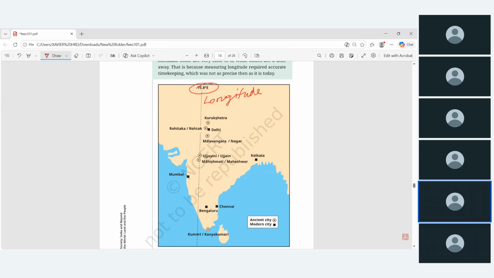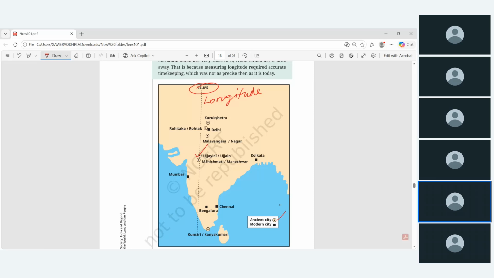Okay, this passes through Ujjaini. Other cities near our prime meridian are Delhi, Kurukshetra, Malvanagara and Mahismati or Mageshwar, then Bangalore, and Kumari or Kanyakumari. This map talks about the ancient cities and modern cities.